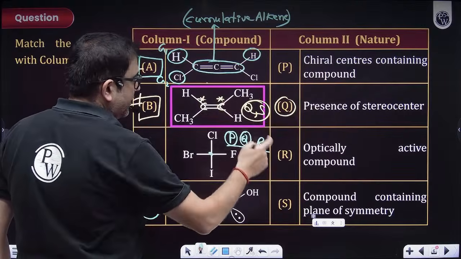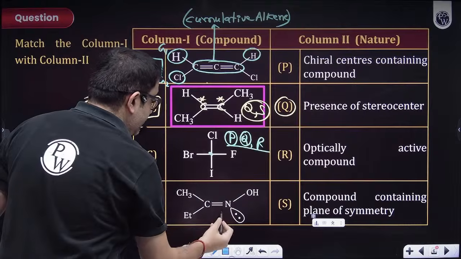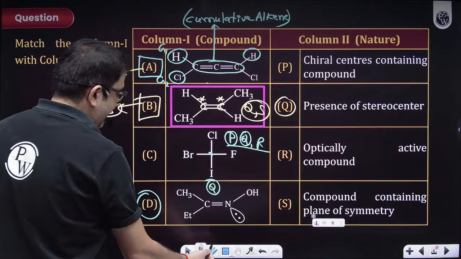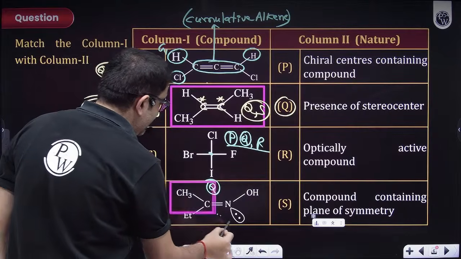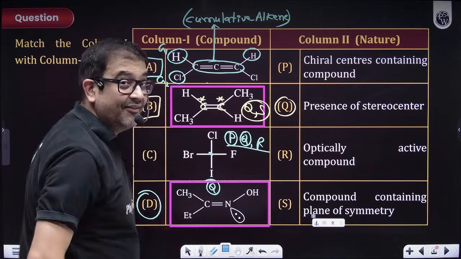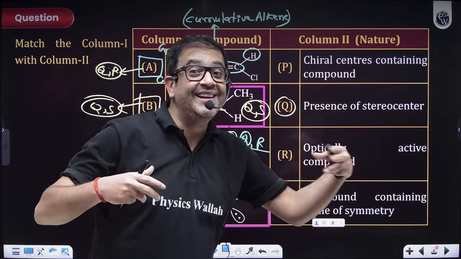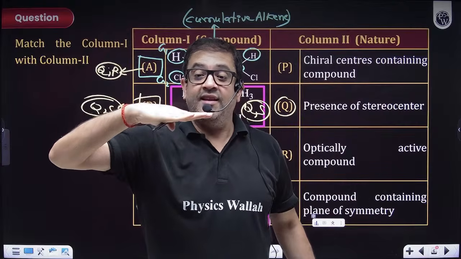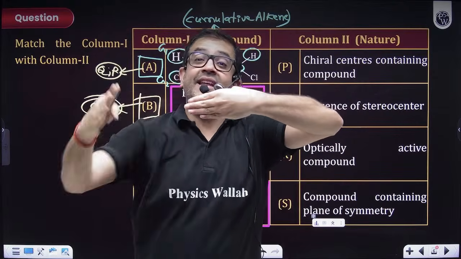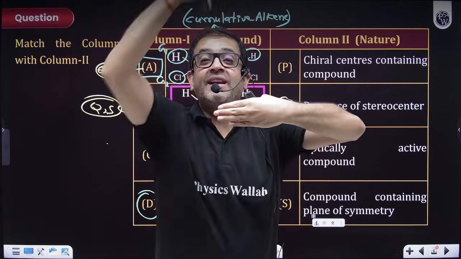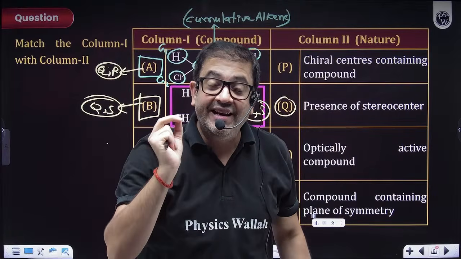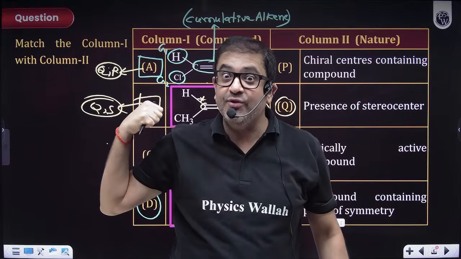So no P. Yes, sir. A geometrical stereo center is definitely a stereo center. So this is definitely Q. Is it optically active? Come on, sir, it is an alkene. An alkene will have a plane of symmetry. With an odd number of cumulated double bonds in allenes, if we take this plane and that plane, then again it will be this plane. So you can cut the molecule along this.